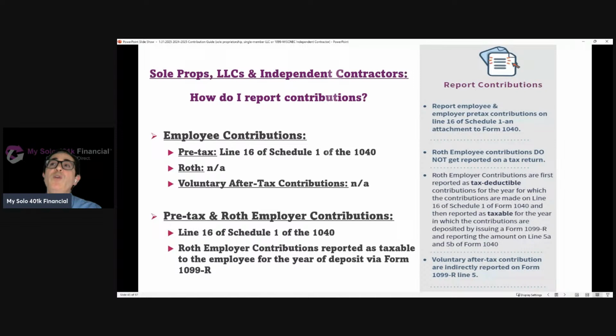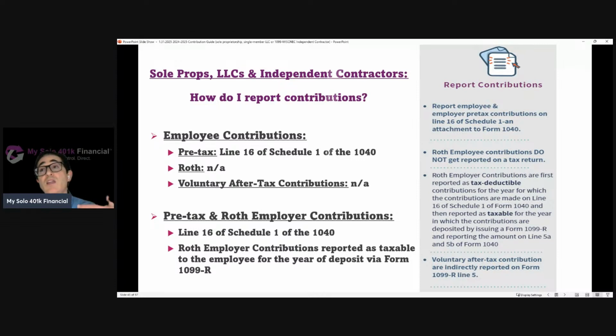Now, if it's an employer contribution, regardless of whether it's pre-tax or Roth, it's going to be reportable on line 16 of Schedule 1 of the 1040 for the year for which the contribution is made. And then it's going to be taxable to the employee for the year in which it's deposited.